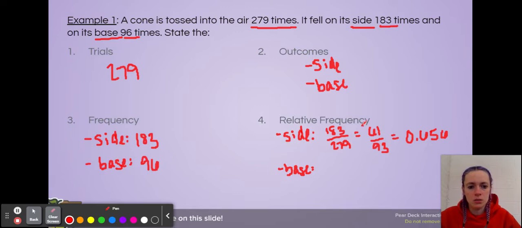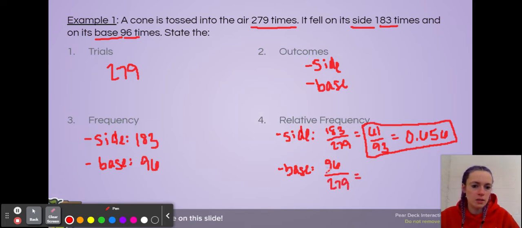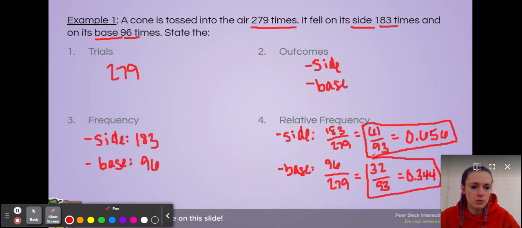I'm going to leave it as those two just to get us in the habit of putting the probability, since I'd already said experimental probability is the same thing as relative frequency. Since this one didn't specify, you could say 65.6% as well. For our base, we'll take our frequency, 96, divided by the total number of trials, 279. And again, simplifying the fraction at least to 32 over 93, or writing it as a decimal of 0.344, or 34.4% is also fine.